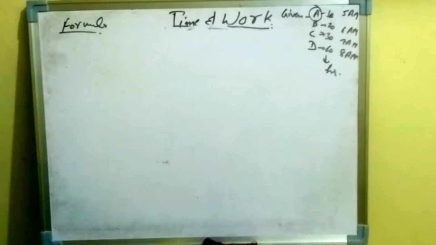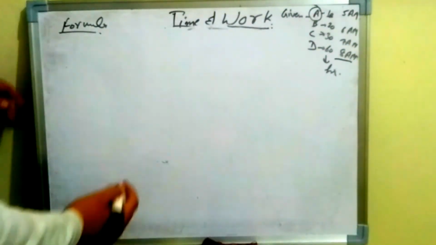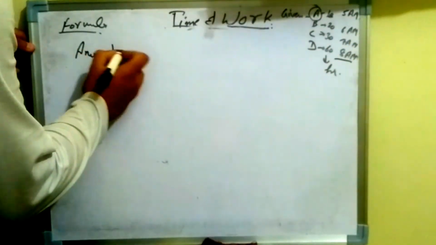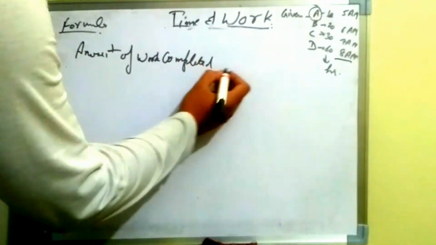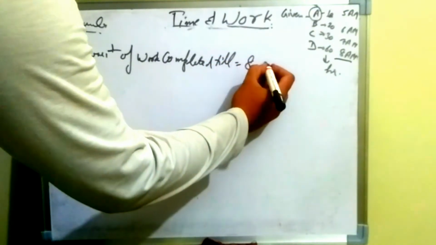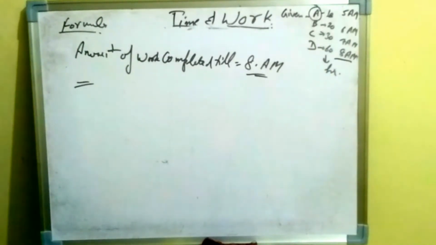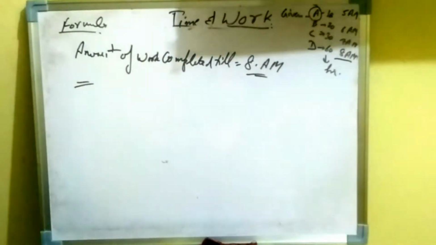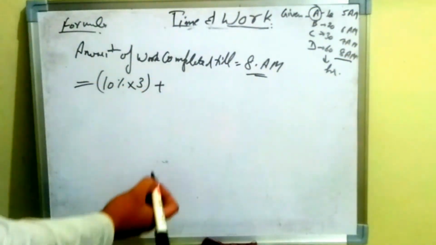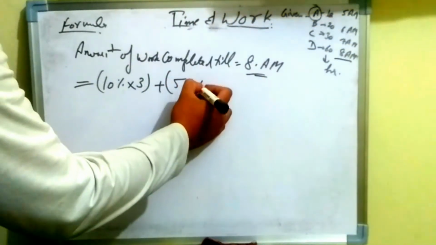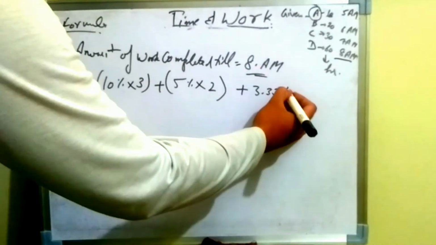Now we will start to calculate. We have to calculate now the amount of work to be completed till 8 a.m. All right. We had started our tap at 5 a.m., and the fourth tap we had opened at 8 a.m. So we will notice what will be the change from 5 to 8 a.m. So I am writing 10% into 3 plus 5% into 2 plus 3.33 into 1.